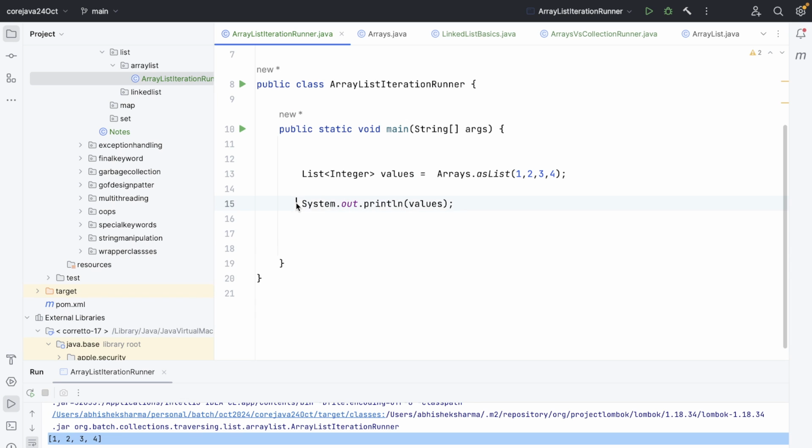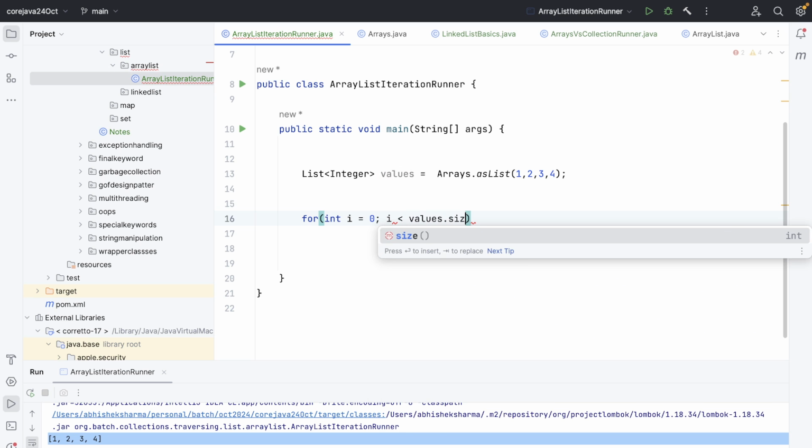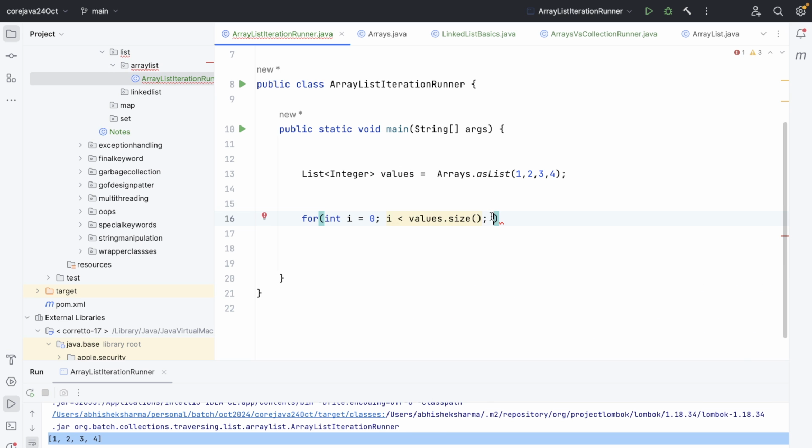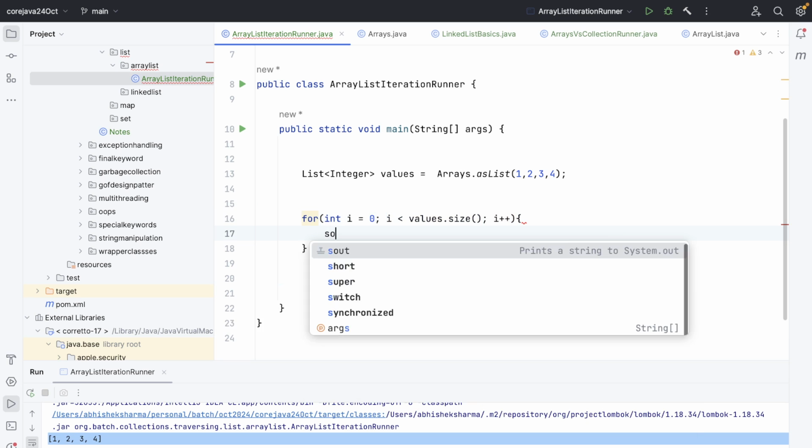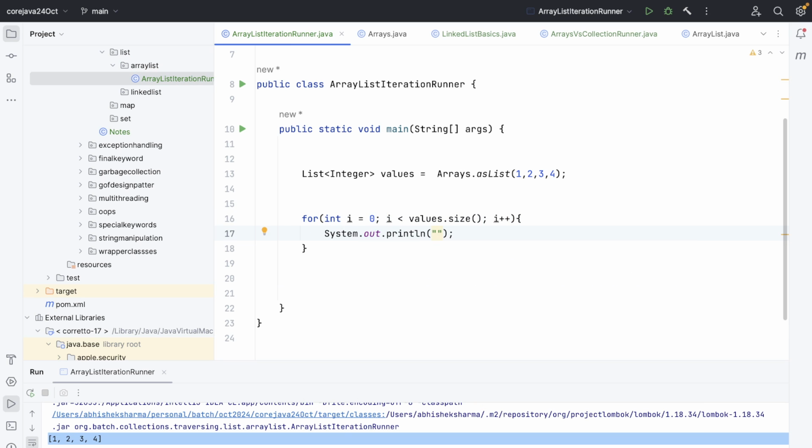So what we want is to traverse, so we are not going to use this thing, right? So how can I traverse? One thing is, for int i equals 0, like we were traversing an array, right? i less than values dot size, it will give the value of n, and then i plus plus, right? Sys out, and over here I can mention sys out values dot get, and I can pass the index, get the 0th index value. It uses the array as underlying data structure, right?